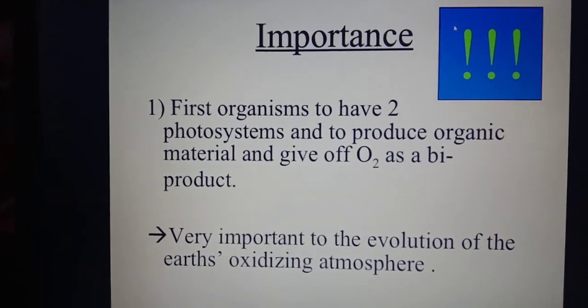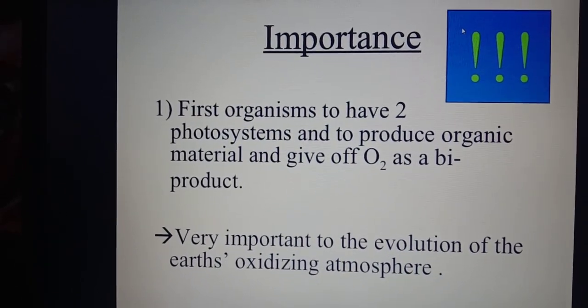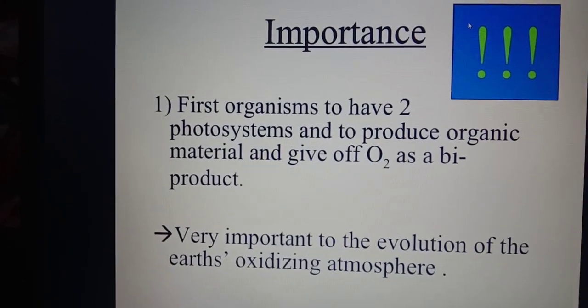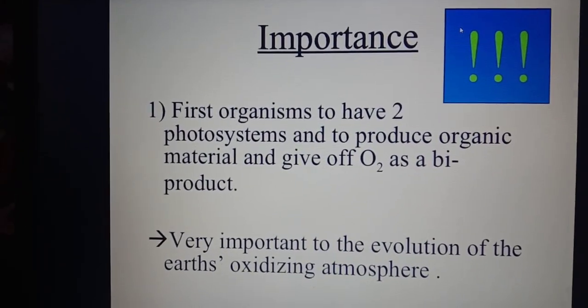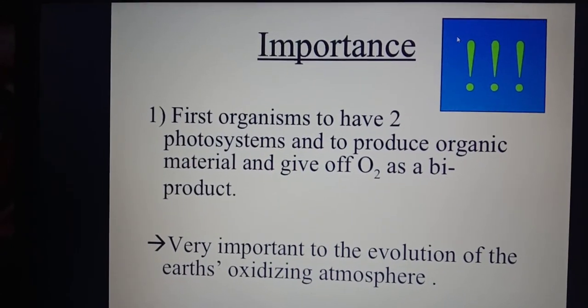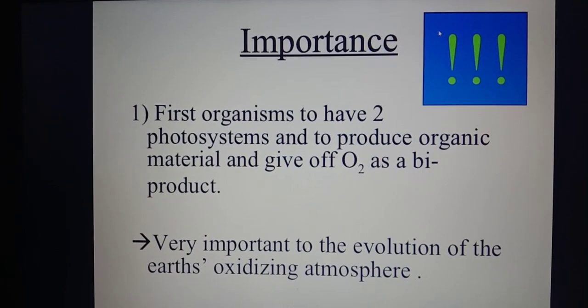Okay, but since they were unicellular and since they were prokaryotic, तो उनको plant kingdom में नहीं रखा गया, उनको किस में रखा गया? In the monerans. Okay, so basically the cyanobacteria were the first, because of which oxygen was introduced into the atmosphere of the earth.